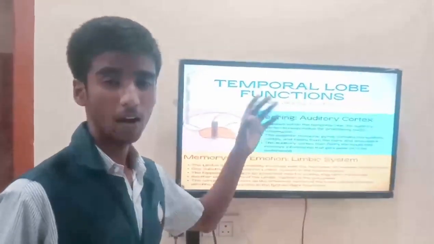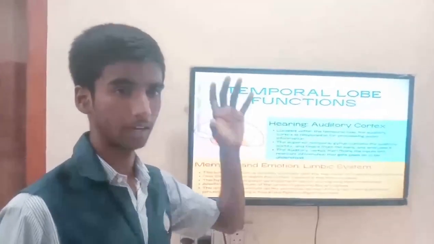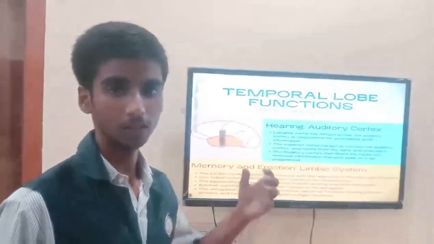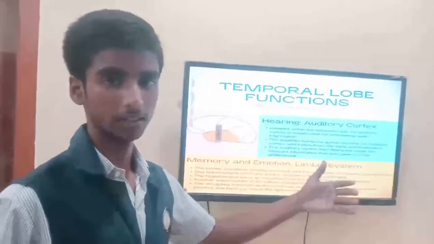And next comes the temporal lobe. Temporal lobe deals with auditory information that is present in our brain. So it takes auditory information and converts it from chemical to electrical signals to the brain. So its main work is auditory information.